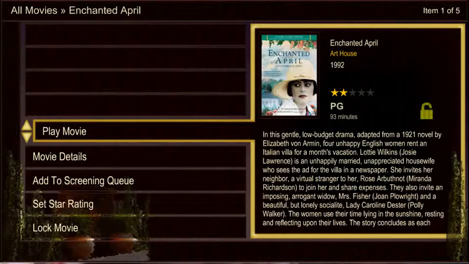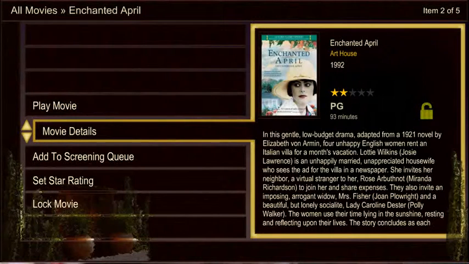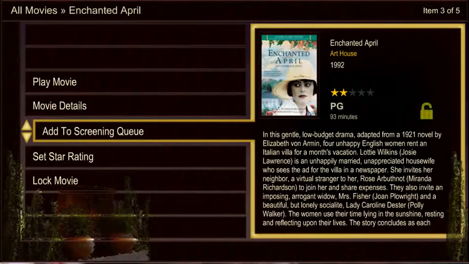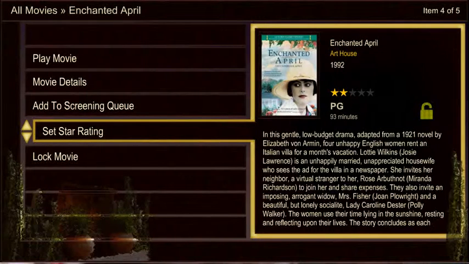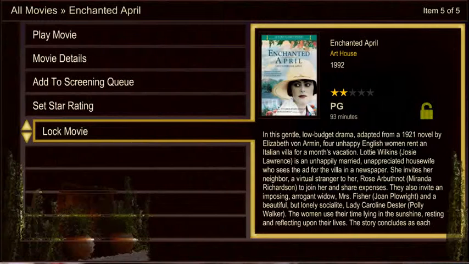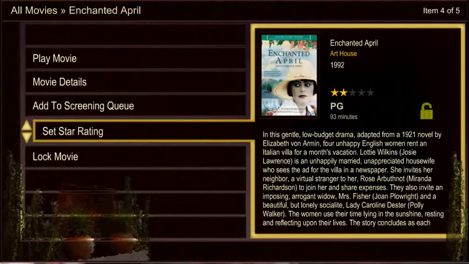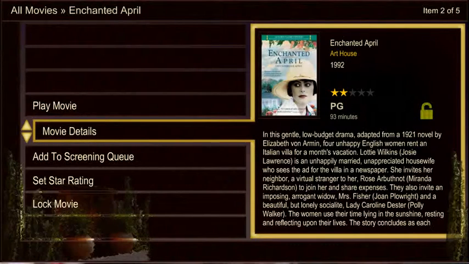On this page you will have 5 options: playing the movie, viewing movie details, adding to a screening queue, setting the star rating, or locking or unlocking the movie. When you select movie details, you will see information on a large screen.